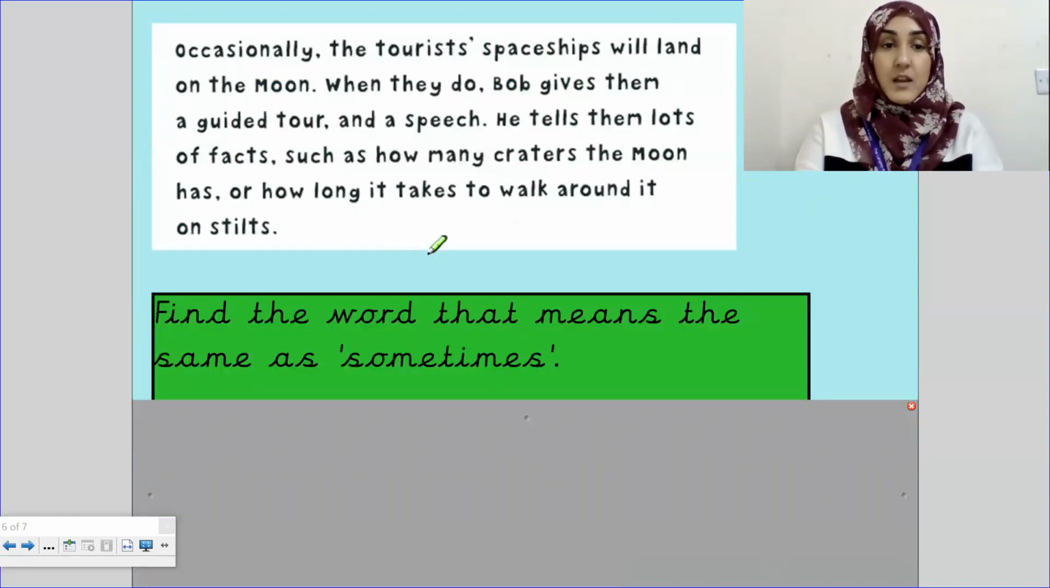Find the word that means the same as sometimes. I'm going to read the text to you. Occasionally, the tourist spaceships will land on the moon. When they do, Bob gives them a guided tour and a speech. He tells them lots of facts, such as how many craters the moon has or how long it takes to walk around it on stilts. Now, the question: find the word that means the same as sometimes.